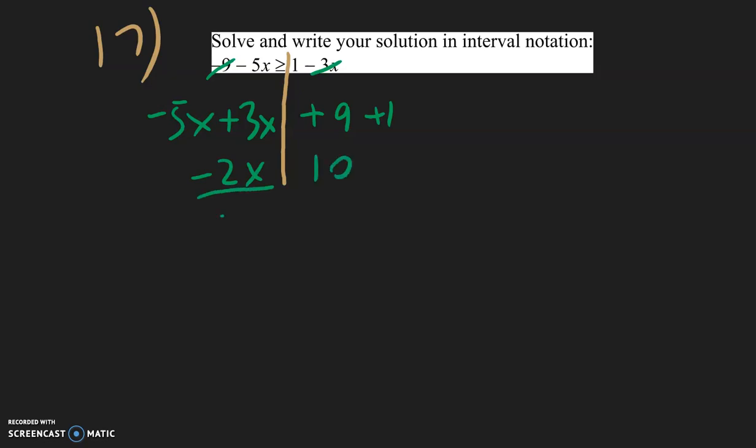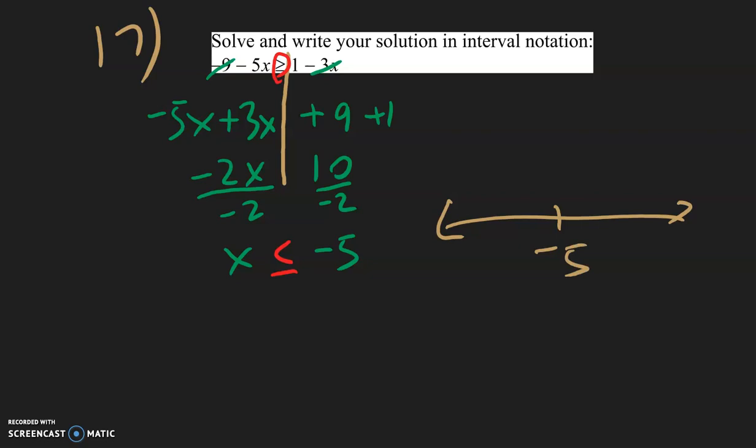Now dividing both sides by negative 2, we have x and negative 5, but because we divided by a negative number, the inequality symbol will need to switch. So we have x is less than negative 5. And so to put this on the number line, here's negative 5. It's going to be a filled in circle because this is less than or equal to, and going to the left because it's less than.